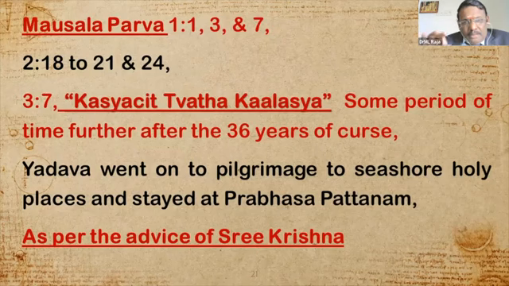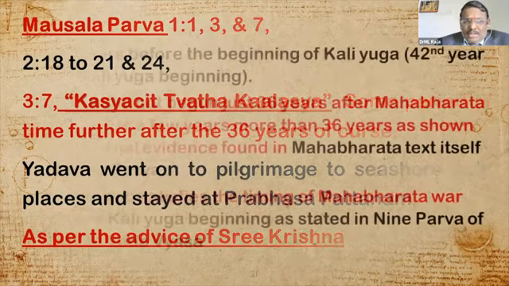So it again proves that the time interval between the Mahabharata War and the Kali Yuga beginning is definitely more than 36 years. At least 36 years, we have to understand. That we have to understand.